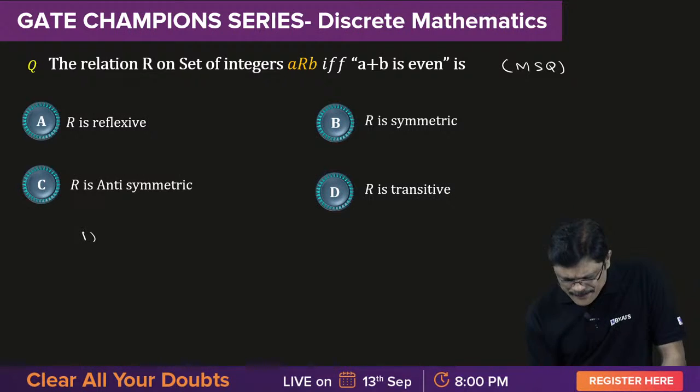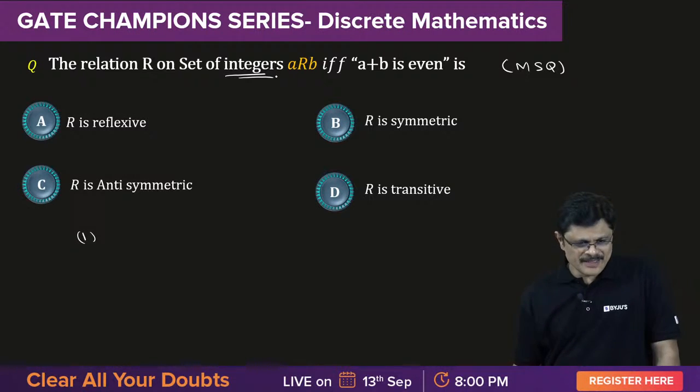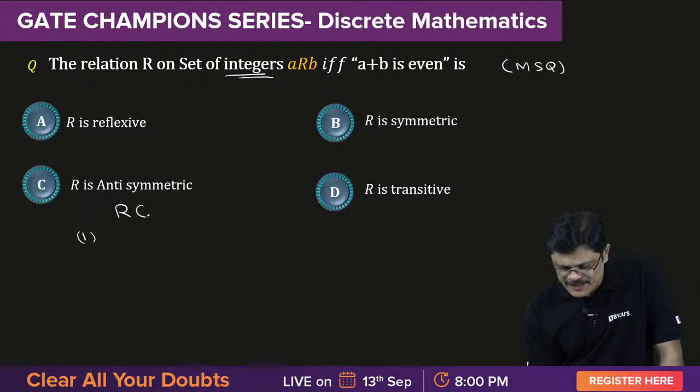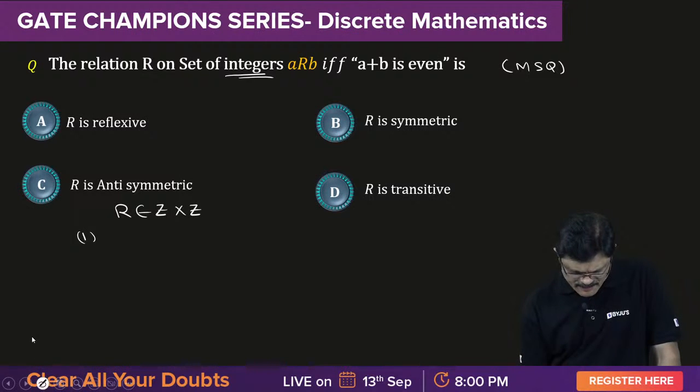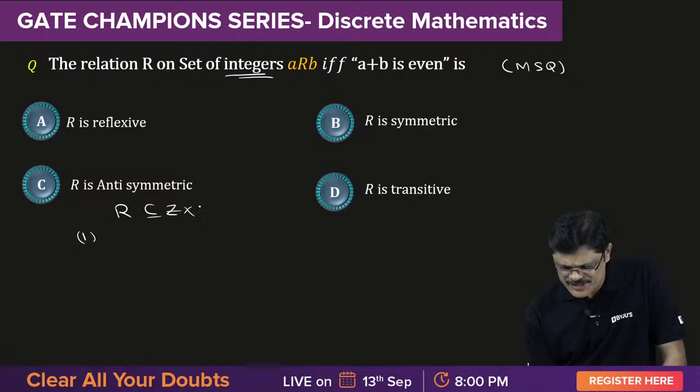Now first one, here they are all defined on set of integers. That is, the set is set of integers. R is defined on set of integers. R is a subset of Z cross Z. That is a better word, no? Subset instead of belongs.